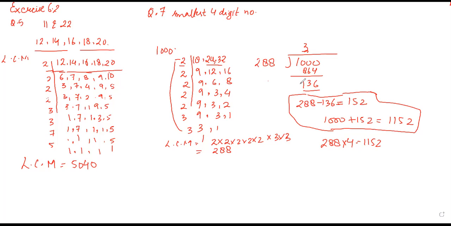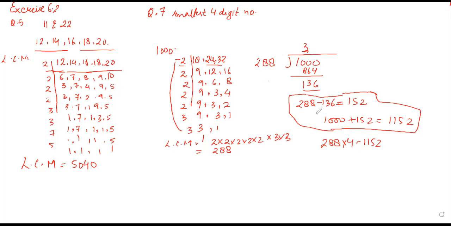Then you will see the remainder. Obviously you will not get remainder 0, which means it is not perfectly divisible. You want the number which is perfectly divisible, meaning the remainder will come 0. So how can it become that? It can be multiplied with the next number. Here it is 3, so the next number will be 4, so 288 and 4 will give you 1152. Or you can do it like this also.